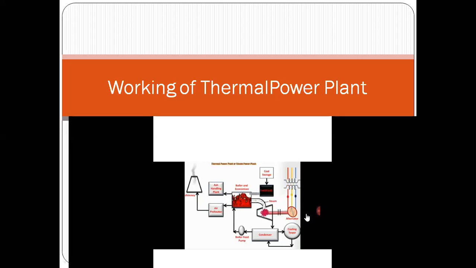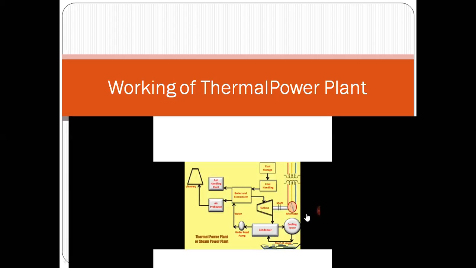So this is the schematic block diagram, and the simple block diagram is given here. Here the water can be taken from a river or lake. So always you will find a river or lake beside a thermal power plant. I hope you understand the basic concept behind the thermal power plant or steam power plant. Okay.